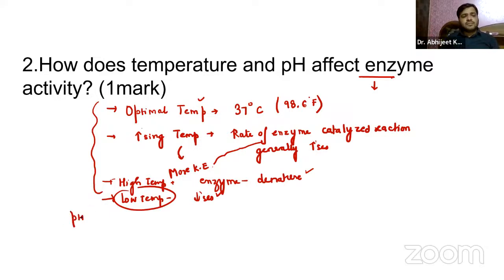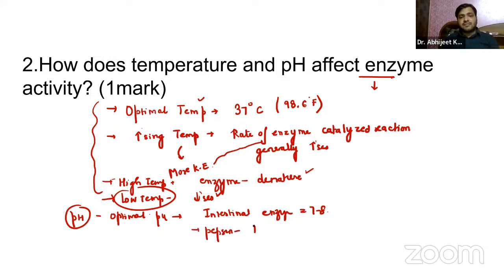Coming on to pH, guys, you already know optimal pH. Intestinal enzymes work at an optimal pH around 7 to 8, right? If we talk about pepsin, you already know it's a digestive enzyme found in the stomach. So what is the optimal pH of pepsin? It works around 2, acidic, right? So optimal pH is basically the pH level at which the enzyme structure and active site are most favorable for catalysis. That is something you have to remember.